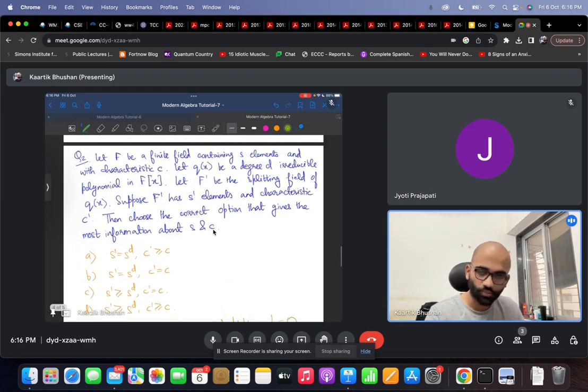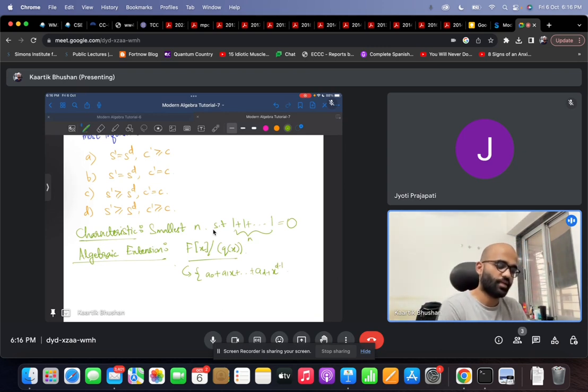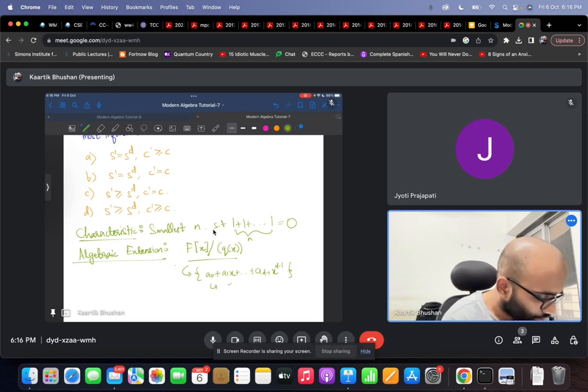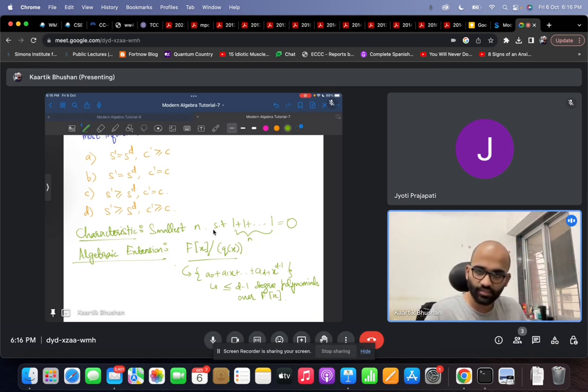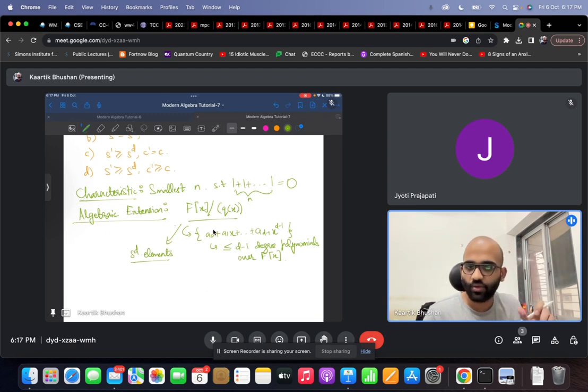If Q(x) was a degree d polynomial, then this field would contain all polynomials of the form a0 plus a1x till a_(d-1) x to the d minus 1, so all polynomials of degree less than or equal to d minus 1 over F. This is called the algebraic extension of the field F with respect to a polynomial Q. How many elements does it have? It has s to the d elements, because there are d terms and each coefficient belongs to the field F, so there are s possibilities for each coefficient and the total number of such polynomials is s to the d.